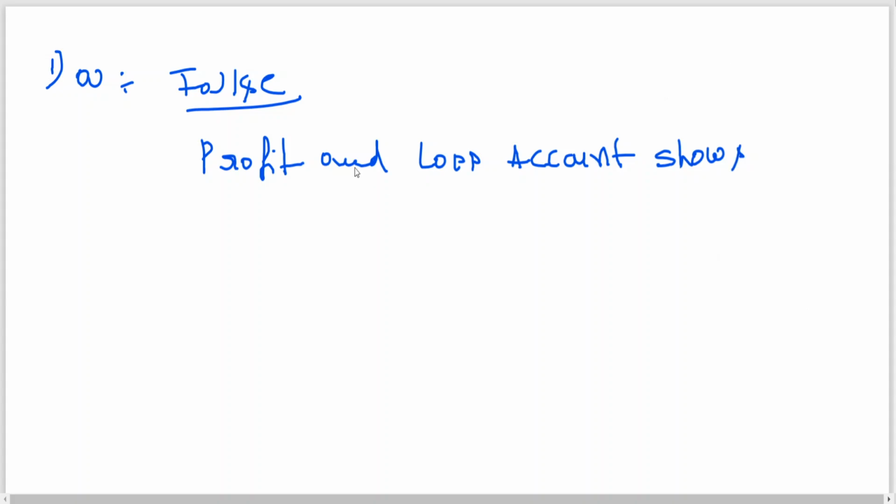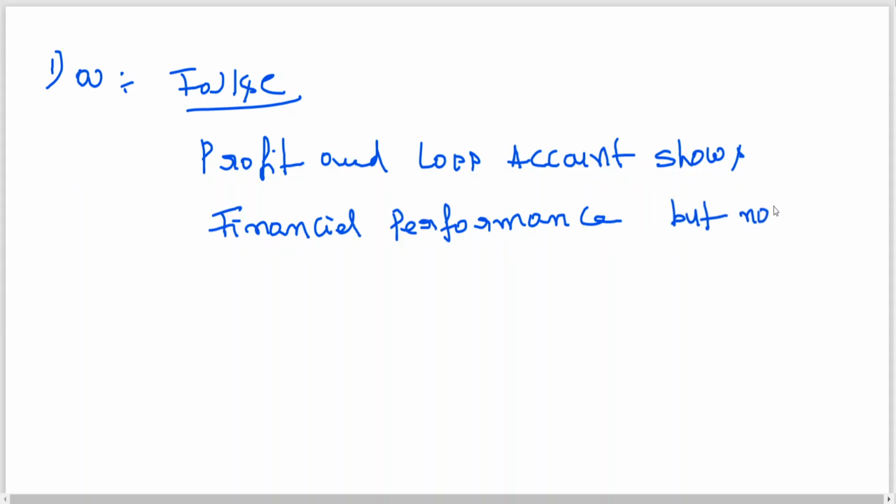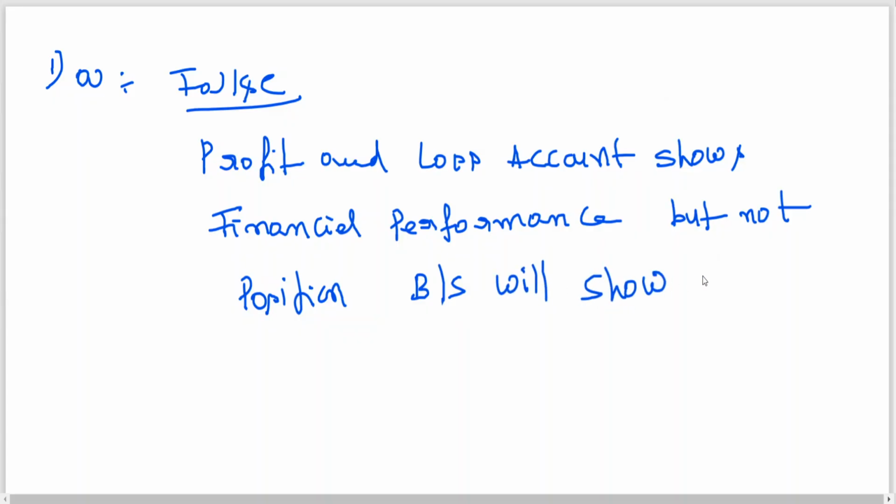Profit and loss account shows financial performance, but not position. Balance sheet will show financial position.